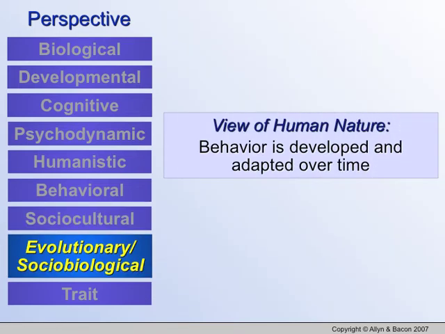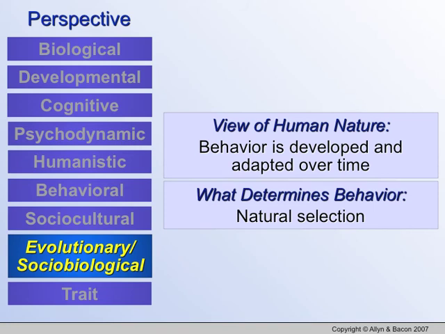The evolutionary, sociobiological perspective believes that behavior has developed over time. This perspective believes we go all the way back to the cavemen in our evolution from the cavemen to now. Our behavior has been adapted, but it has strong roots in our caveman background. Okay? What determines our behavior is natural selection. All right? Obviously, the weaker genes have died off. The genes we have now clearly allowed us to survive during those times. So natural selection plays a huge impact on our behavior.